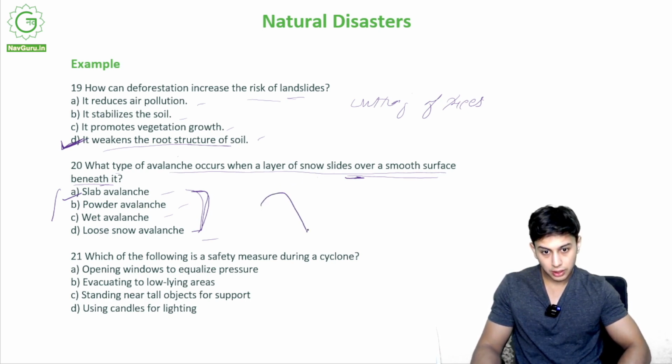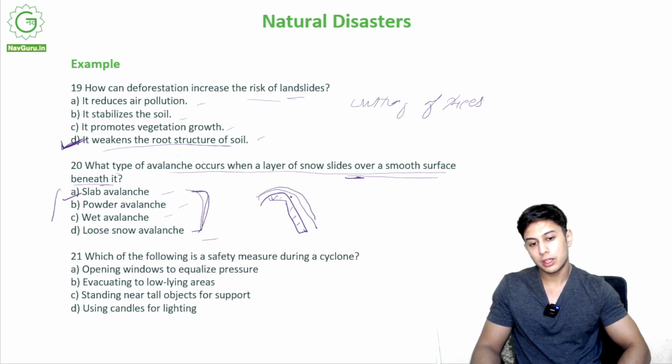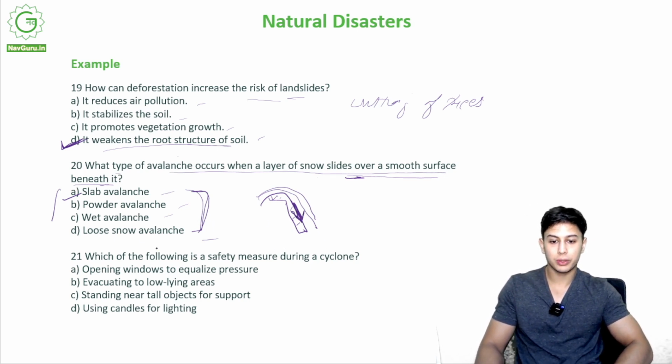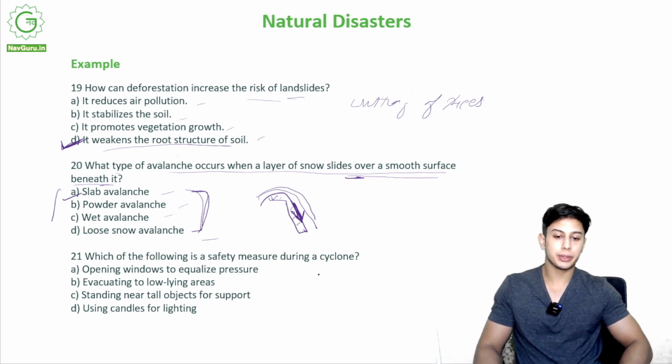For example, if this mountain is made of rock, the slope is made of rock, and this is very smooth, and if snow is continuously accumulating over it, if this is a smooth surface, it will eventually flow down, right? The snow will flow down. This is a slab avalanche. Which of the following is a safety measure during a cyclone? So this is a safety measure during a cyclone.